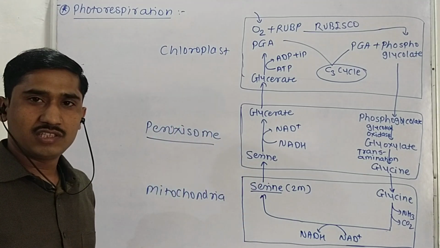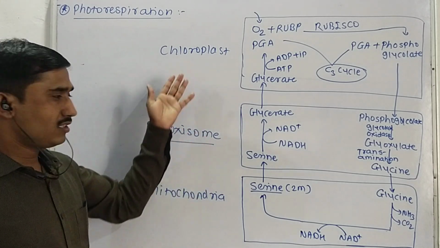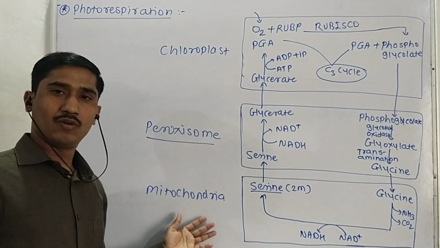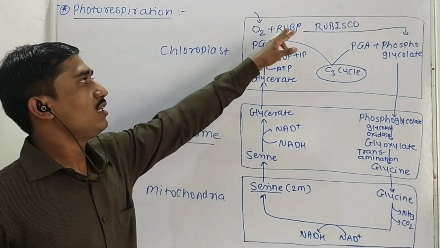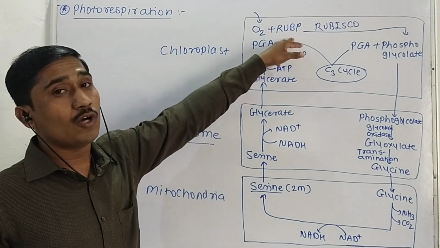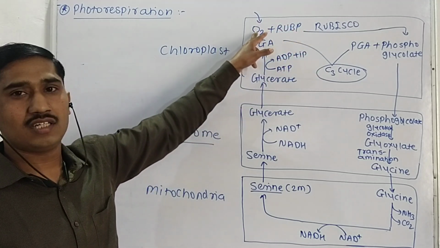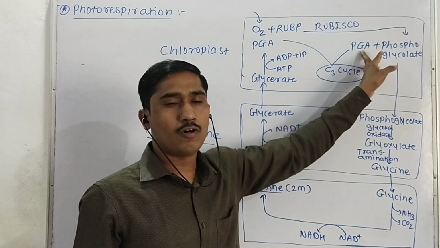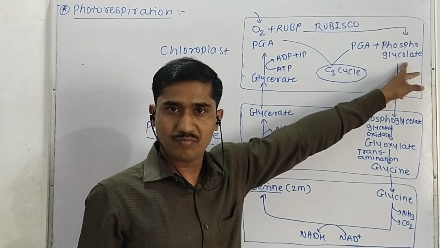In the photorespiration pathway, 3 cell organelles participate: chloroplast, peroxisome, and mitochondria. In the chloroplast, oxygen reacts with RuBP instead of CO2 because Rubisco shows affinity towards oxygen, and there is a formation of 1 molecule of PGA and 1 molecule of phosphoglycolate.